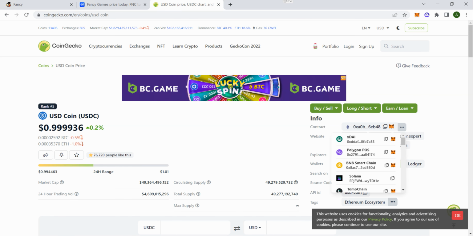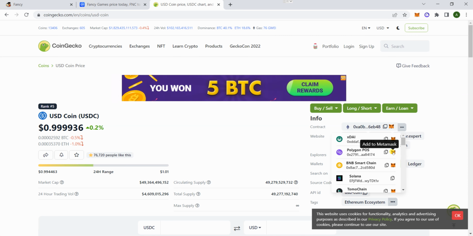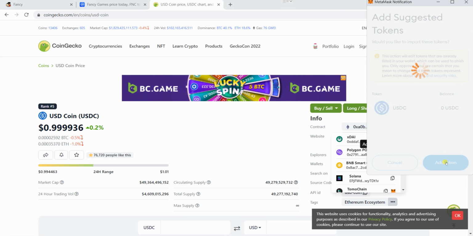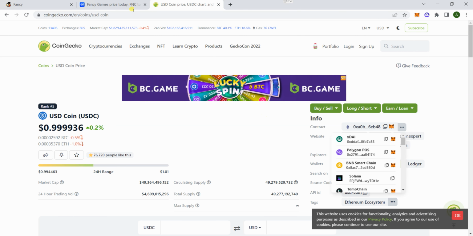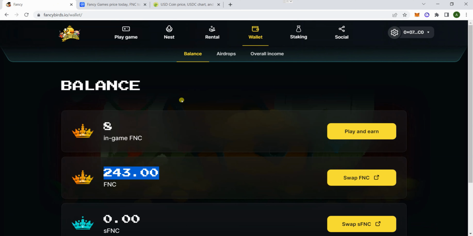And then if you don't have USDC yet, you can just go to this one, add to Metamask, and add token, right? So usually you want to have USDC to transfer to Binance, but now I think they can do USDT as well. So for this one, I'm gonna swap the FNC to USDC.